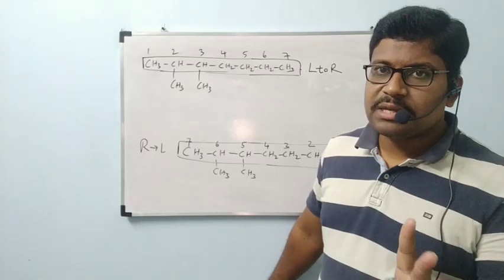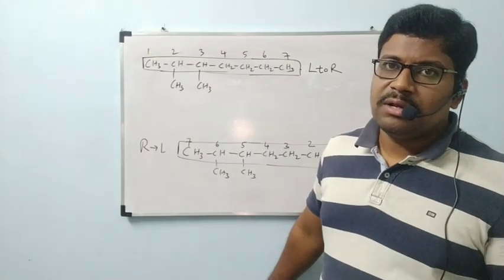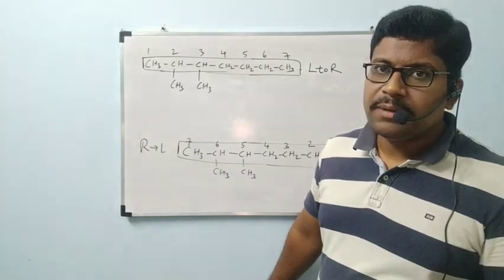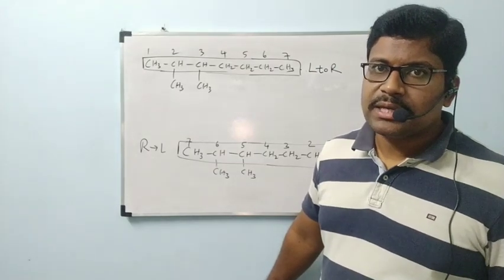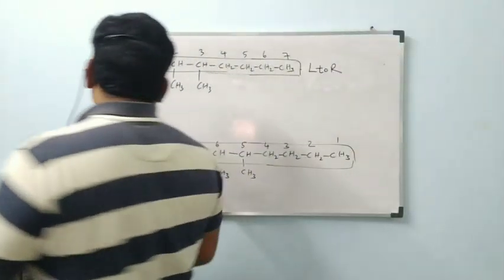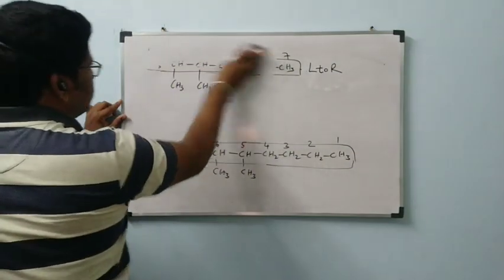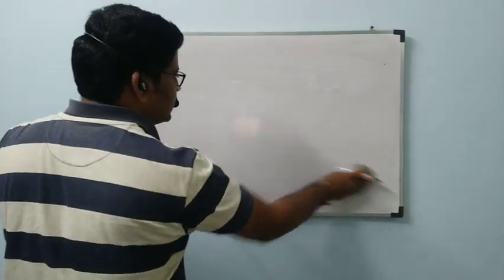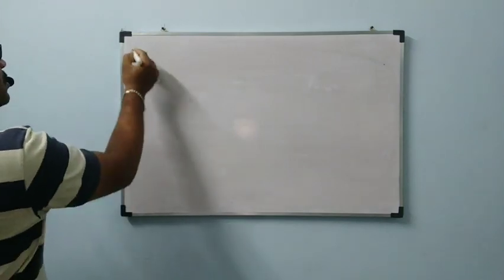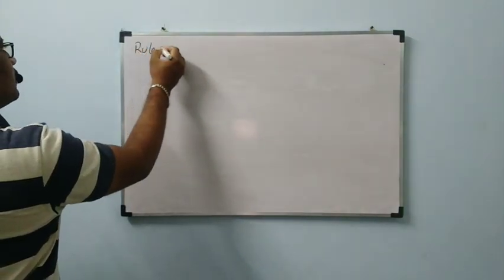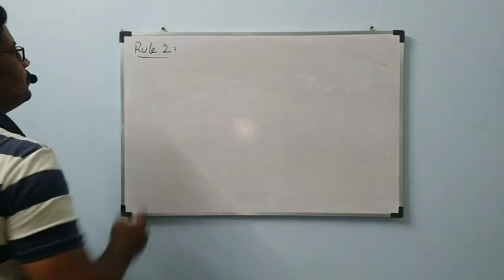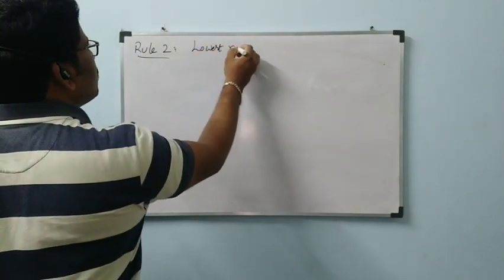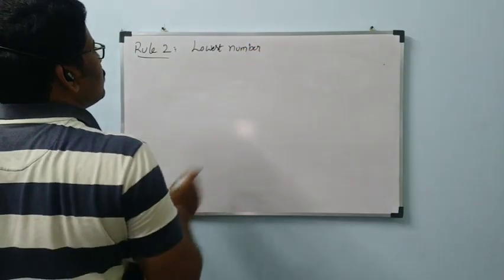These two ways are possible, left to right and right to left. Out of these two ways, we are going to select only one way depending on the second rule. Let us see that second rule. Rule 2, that is the lowest number rule, the least number rule.